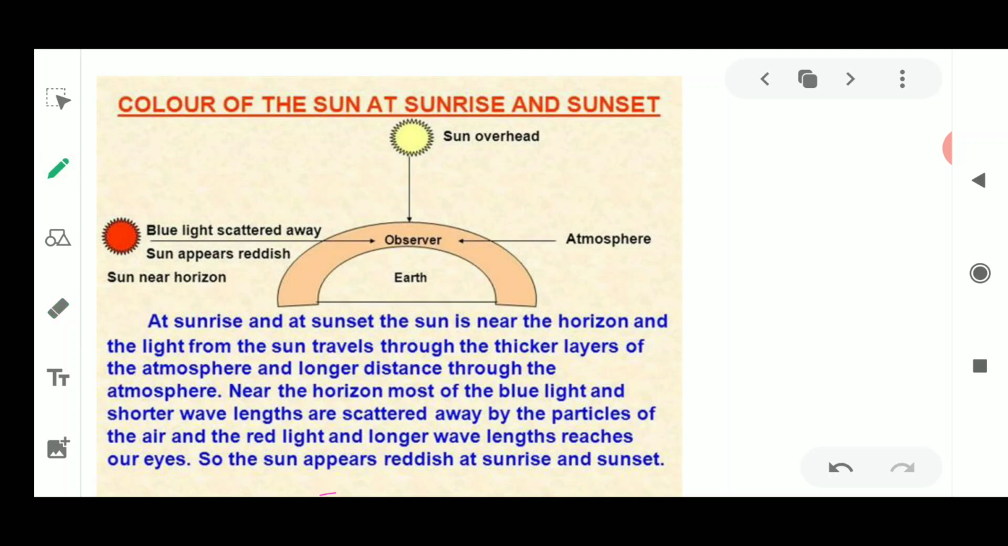Okay, now only red color is left, that is why it is least scattered, and it is going to reach our eyes as the sun is going to appear reddish early in the morning, and it is going to appear reddish at the sunset also.